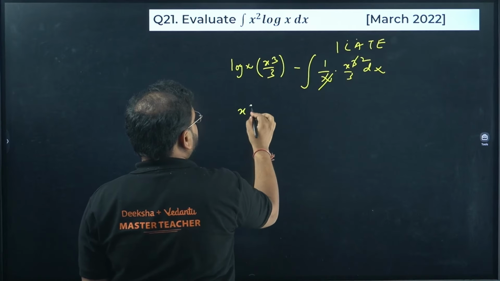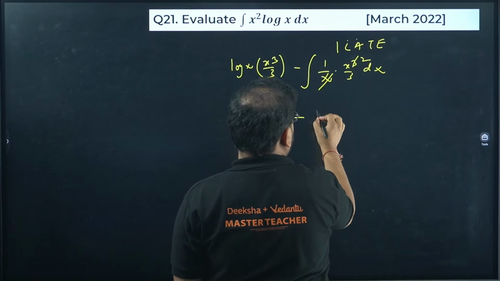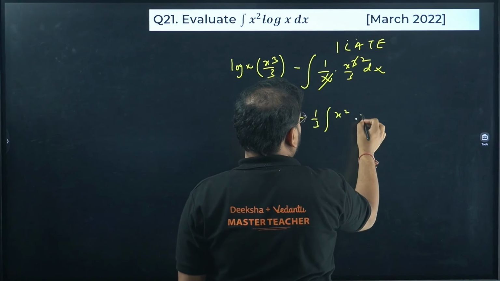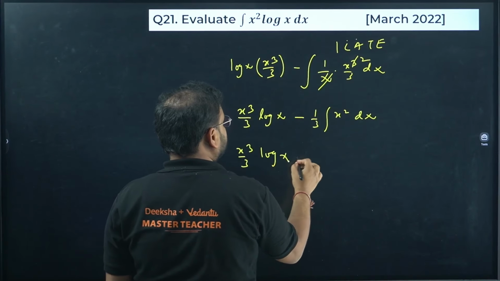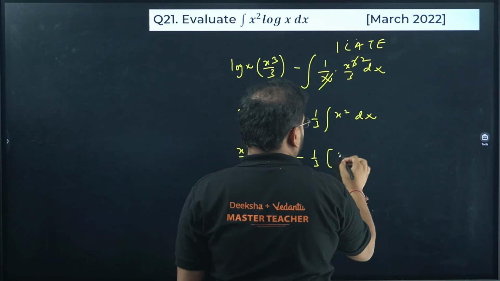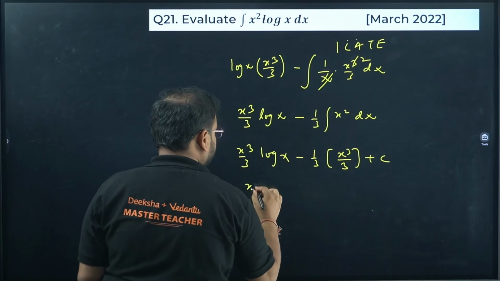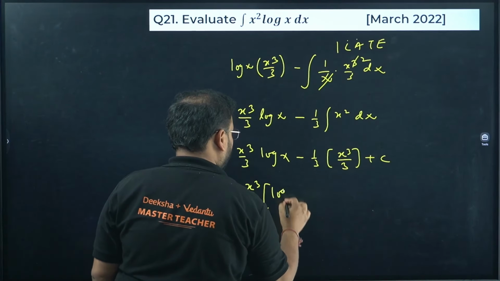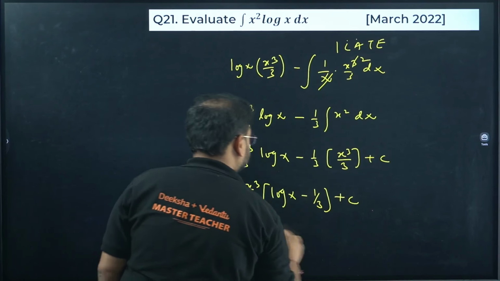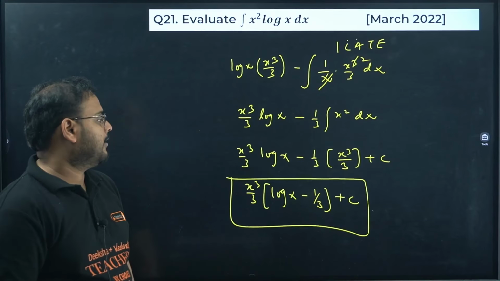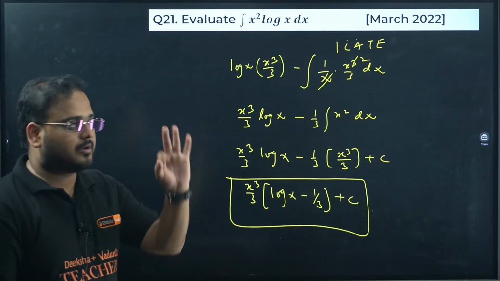This cancels another x as x square. So we are getting over here x cube by 3 log of x minus integration of x square dx is left. So x cube by 3 log of x minus 1 by 3, this will be x cube by 3 again plus c. Take x cube by 3 common. We'll have here log of x minus 1 by 3 plus c. Check here. I've taken this common, so we'll have 1 by 3 left over here. That's the answer. 3 marks.